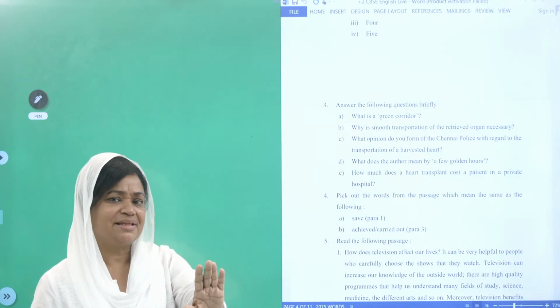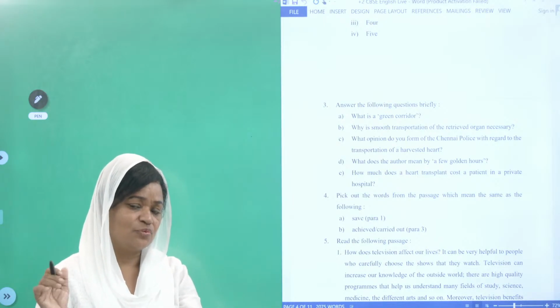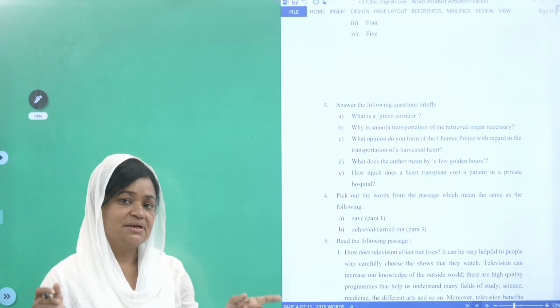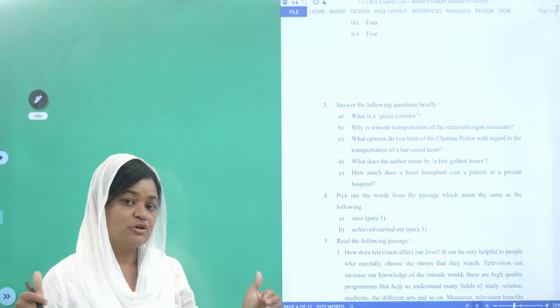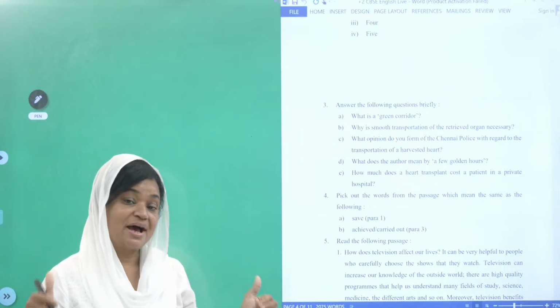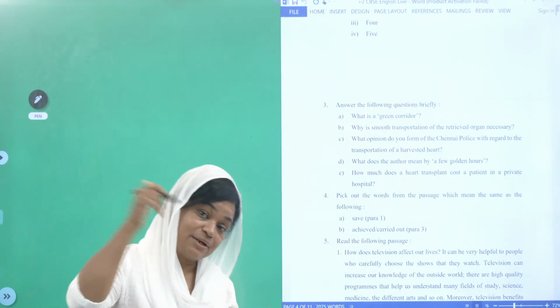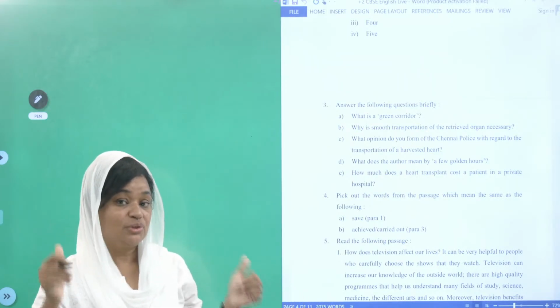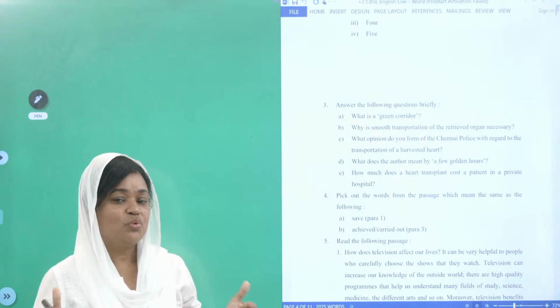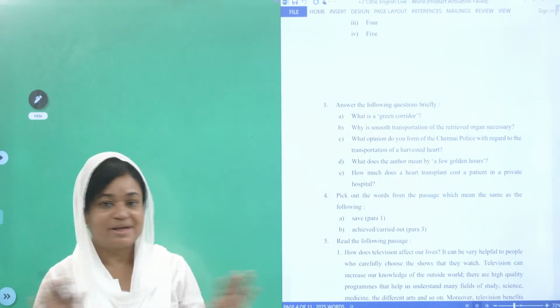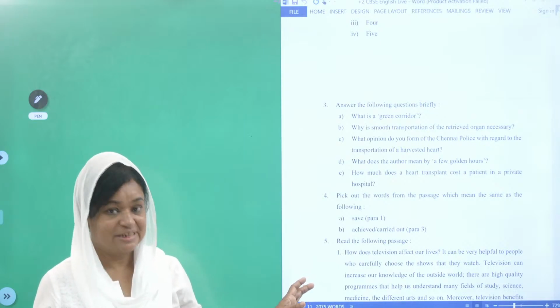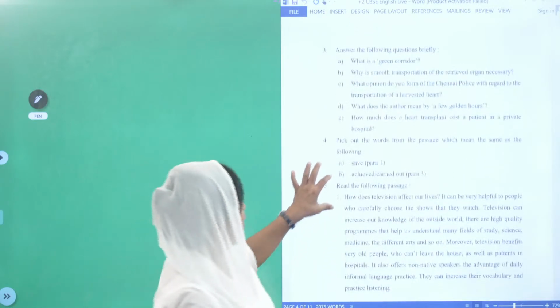Children, don't think that if you elaborate the answer for 1 mark or write irrelevant points, they will be counted in CBSE. For sure, you have to write to the point, as I told in part A. They want the answers which are asked in the question. They don't want any irrelevant answers. Clear? Right.